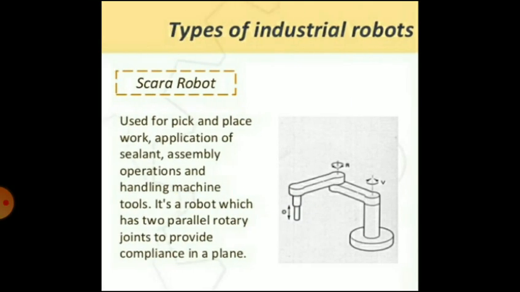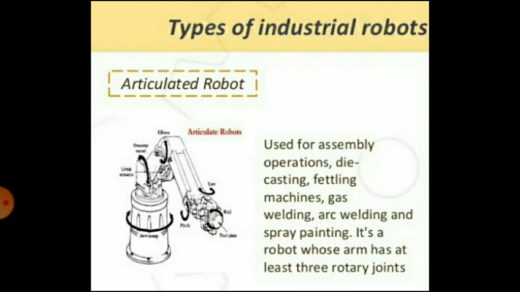Then SCARA robot. So it is used for pick and place work, application of cylinder, assembly operations, and handling machine tools. It is a robot which has 2 parallel rotary joints to provide compliance in a plane. Then articulated robot. It is used for assembly operations, die casting, fettling machines, gas welding, arc welding, and spray painting.